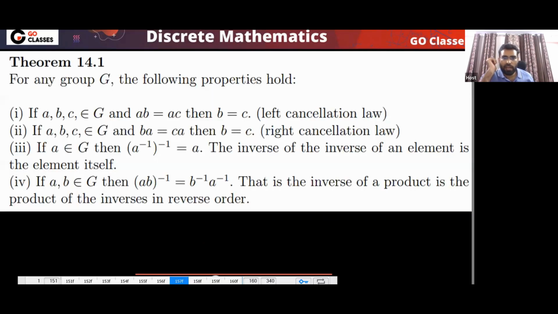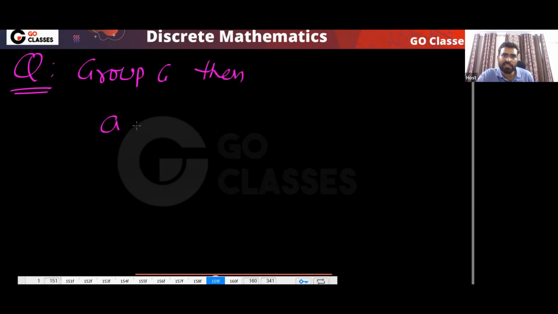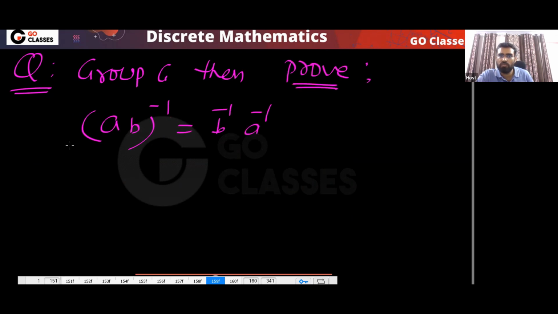And what about this one? How to prove this? Let's assume you have a group. Then can I say that (AB) inverse will be B inverse A inverse? Then prove. This is what we need to do. So tell me, how will you do this? (AB) inverse will be B inverse A inverse. This is what we need to prove.